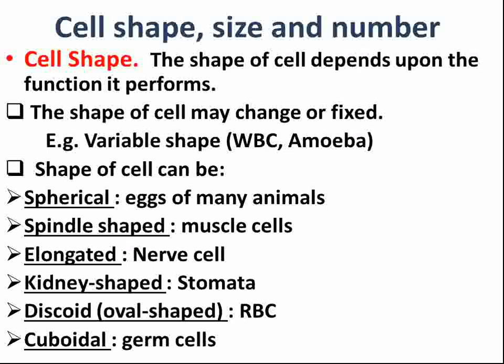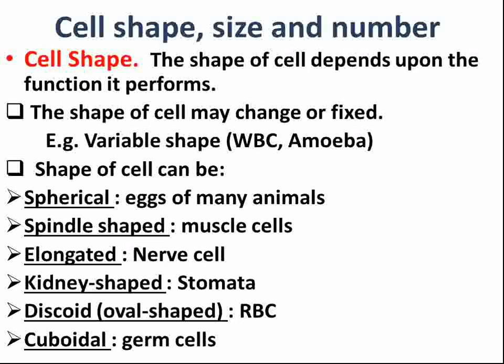They have variable shape. In some cases, cells have a fixed shape, like spherical in the case of the eggs of many animals. Spindle shape in the case of muscle cells, basically smooth muscle cells. Elongated is observed in nerve cells. Kidney shaped is observed in stomata. Discoid, meaning oval shaped, is observed in RBC, that is red blood corpuscles. Cuboidal shape is observed in germ cells.